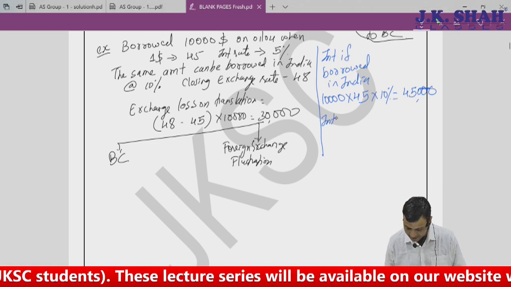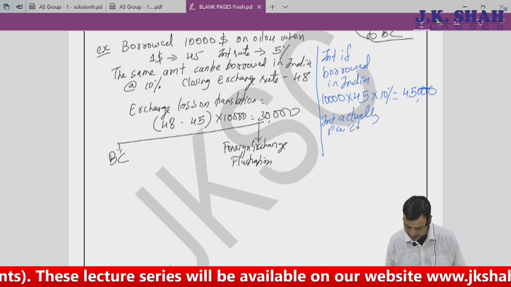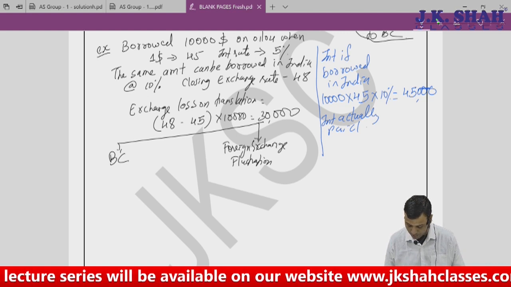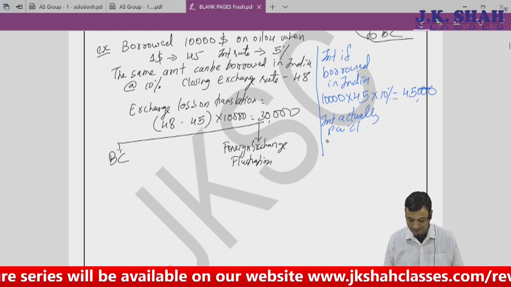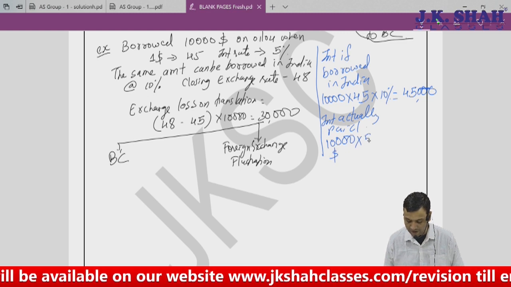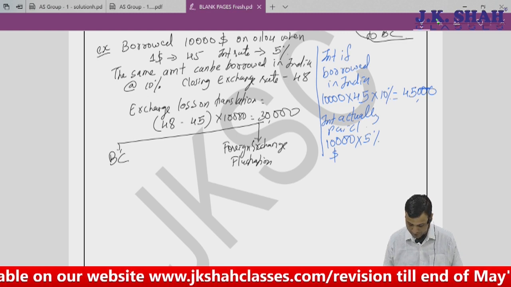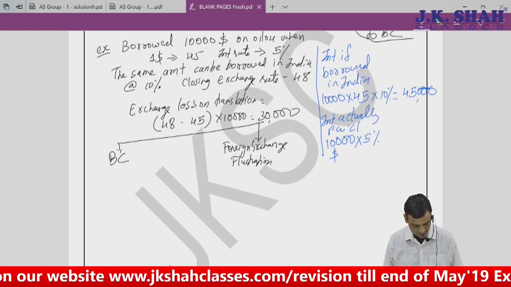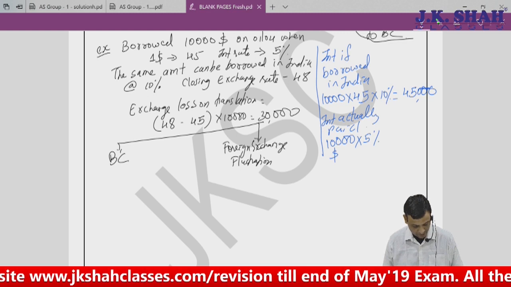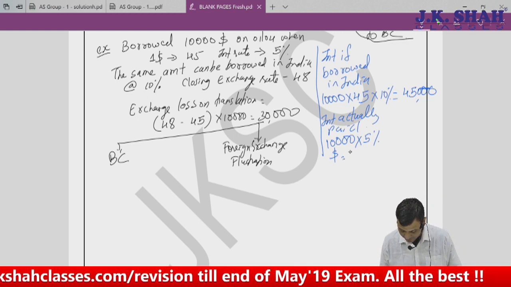Now, what is the interest actually paid by me? The interest I have to pay is on $10,000 into 5%, so what I end up paying is $500.